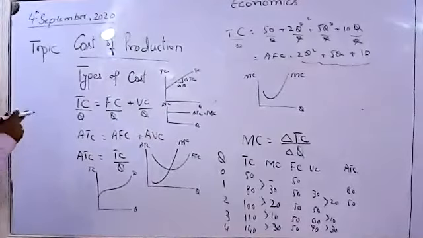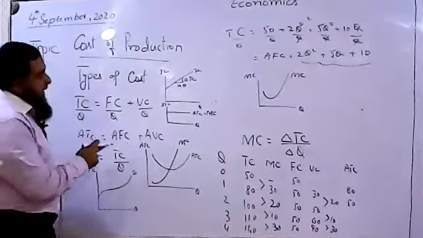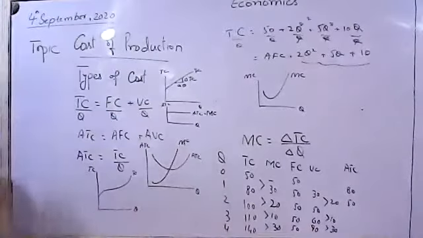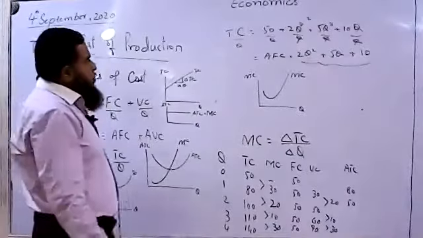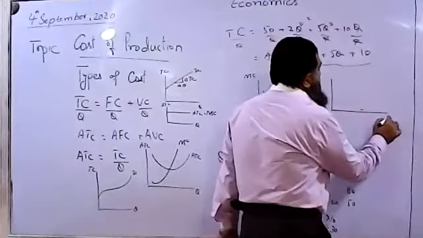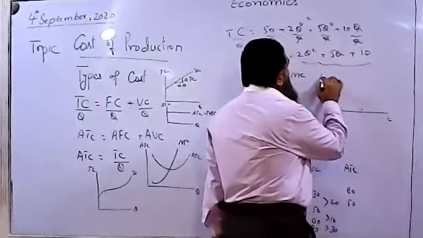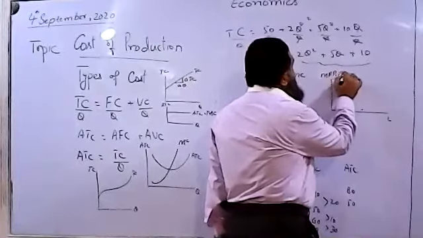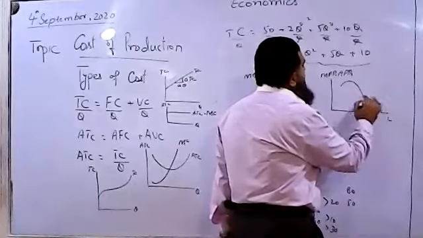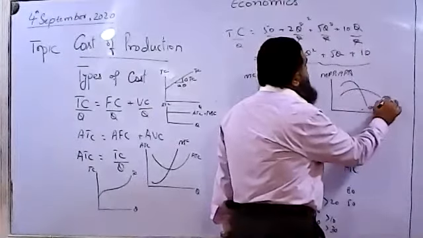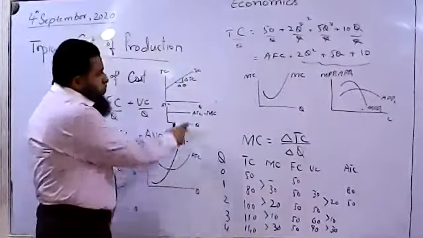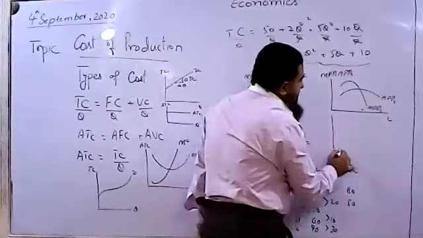All right. So why is this happening? Why do we have this shape of average cost instead of constant average cost? The reason is, if you remember, you have studied the law of diminishing returns, labor and marginal physical product and average physical product of labor. You had this shape. This is marginal physical product of labor. This is average physical product of labor. If you look at these two images, what happens? They are the mirror image.